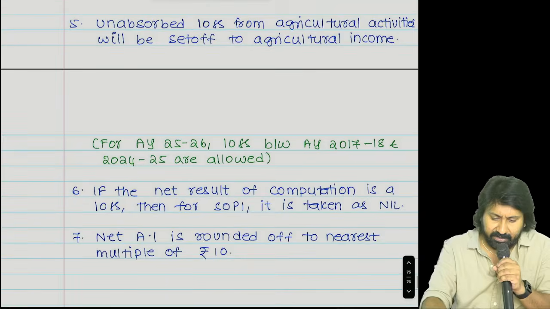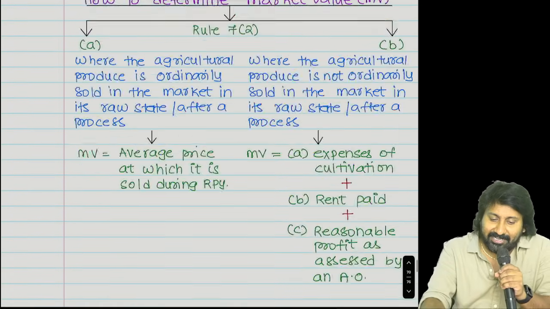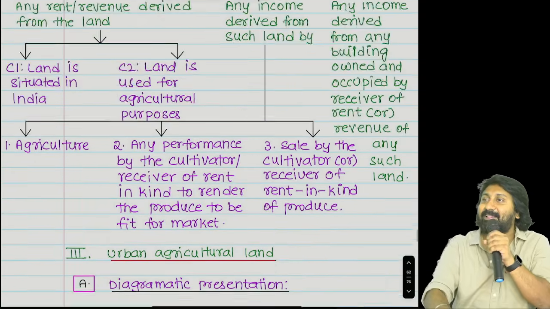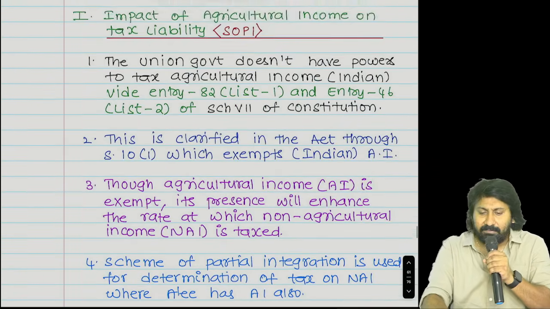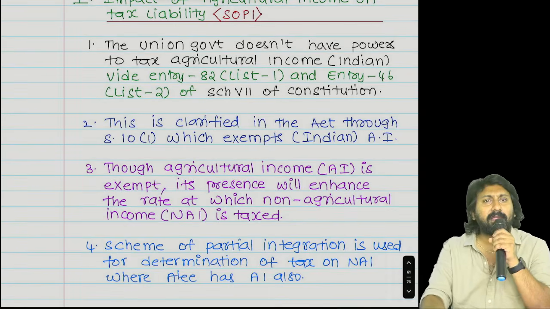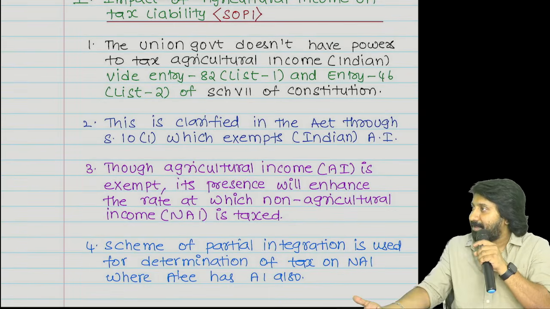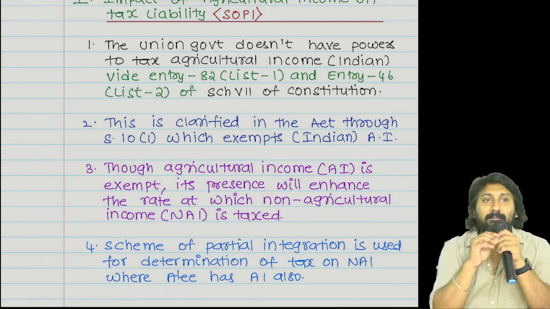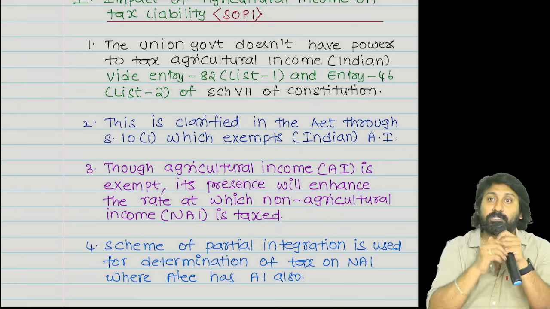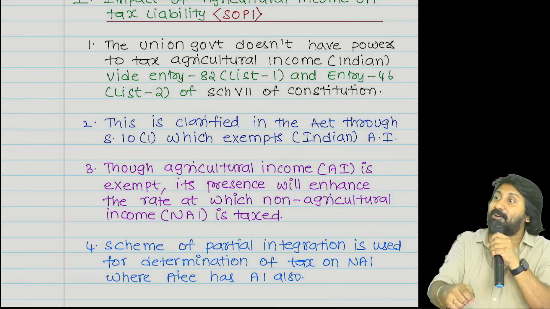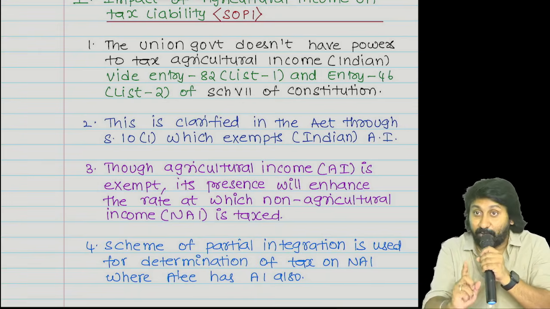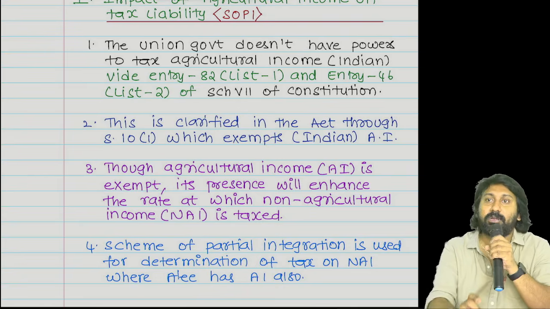Sorry, anyway, first of all, agricultural income, sir, if it is exempt, then why are we discussing all this? Agriculture income, taxable or not taxable? Not taxable. Over. Chapter completed. Let's go to house property. But not like that. Now 6 marks, 7 marks questions are coming in exams. Some trouble the government is creating. What is that trouble? That's what we have to understand. That observation a student has to make.